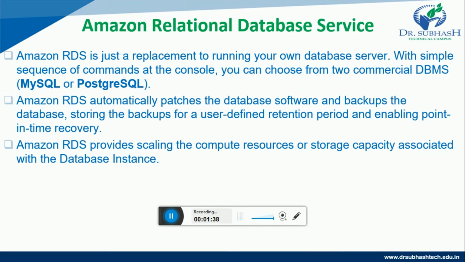Amazon RDS automatically patches the database software and backs up the database, storing the backups for a user-defined retention period and enabling point in time recovery.